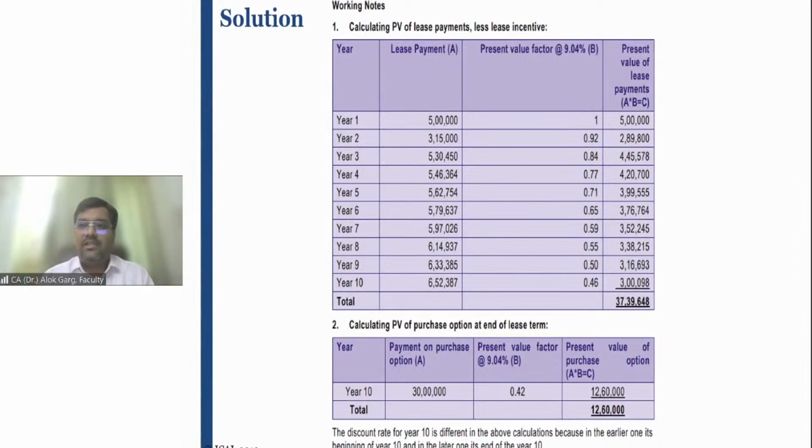Let's conclude this session today. Otherwise, it will just cross your mind and it will be an overdose for the day. So today we have discussed, friends, what is meant by lease term and lease payments, and what is meant by interest rate implicit in the lease and initial direct cost.